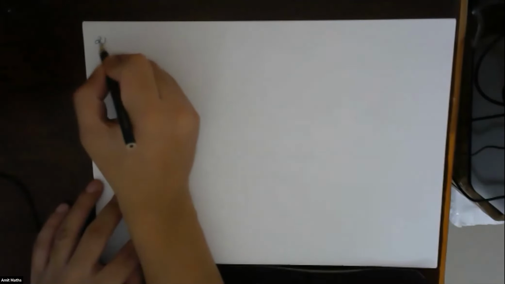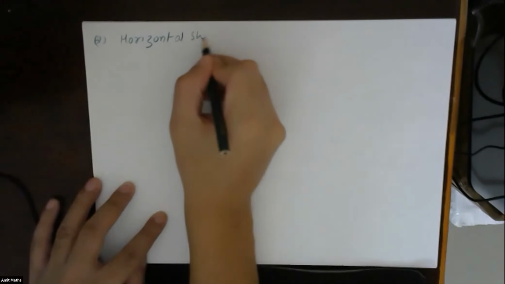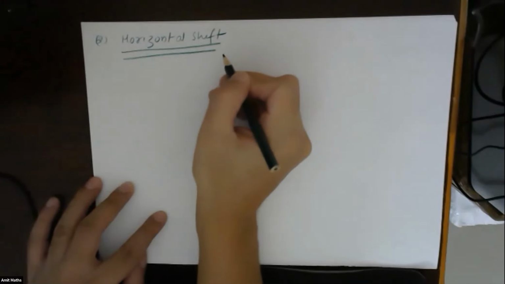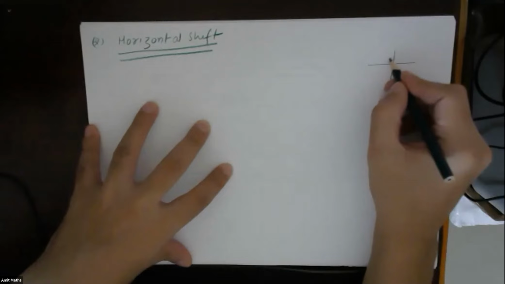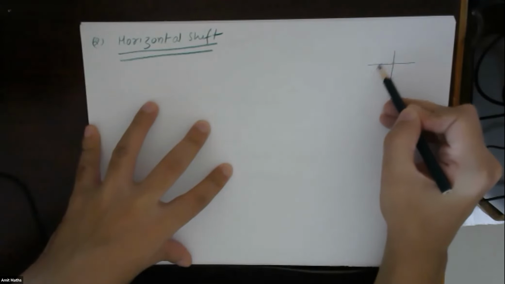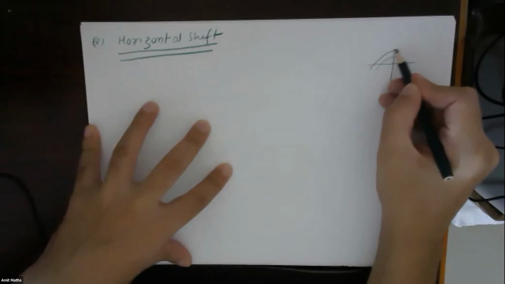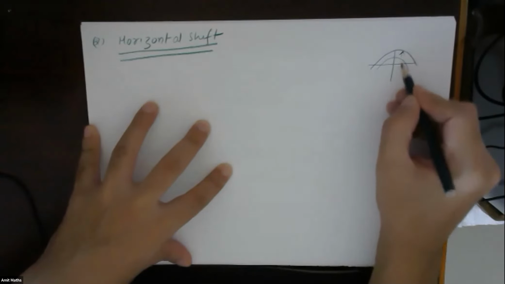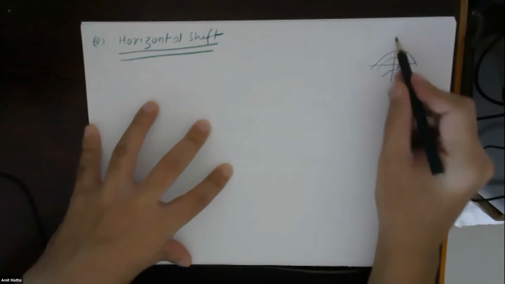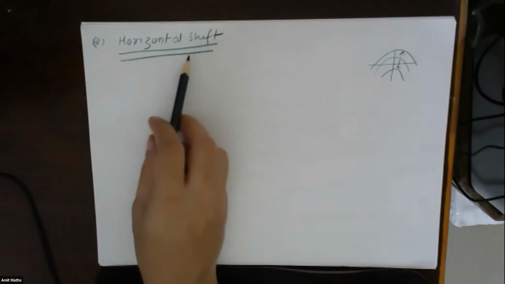Fine. The next transformation of the graph will be horizontal shift. As the name signifies, in vertical shift, the function will shift upward or downward. Suppose the function was something like this, then the shift was along the y-axis. In horizontal shift, the shift will be along the x-axis.